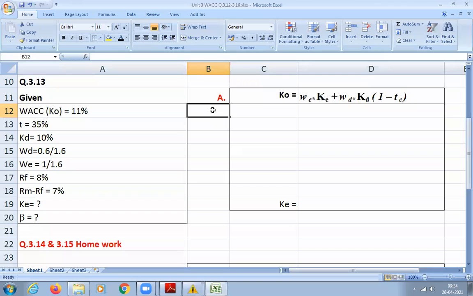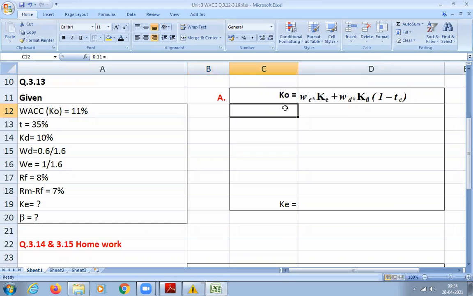I know the weight of equity. I don't know the cost of equity. We will keep it as it is. I know the weight of debt. I know the cost of debt. I know the tax rate. I know the weighted average cost of capital also. So using this data, we can calculate KE.